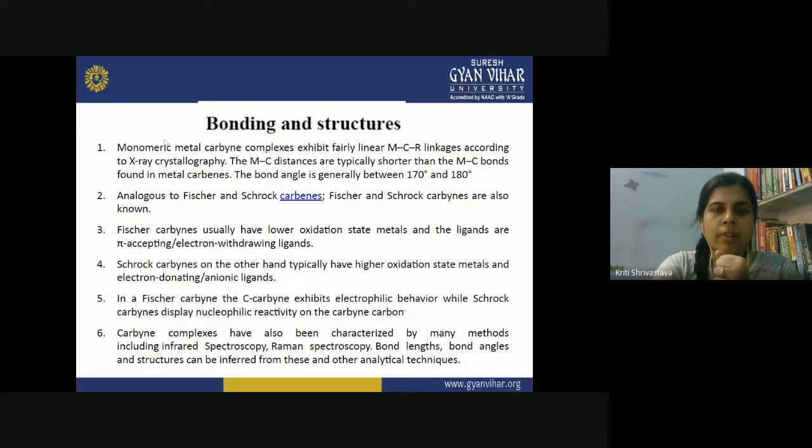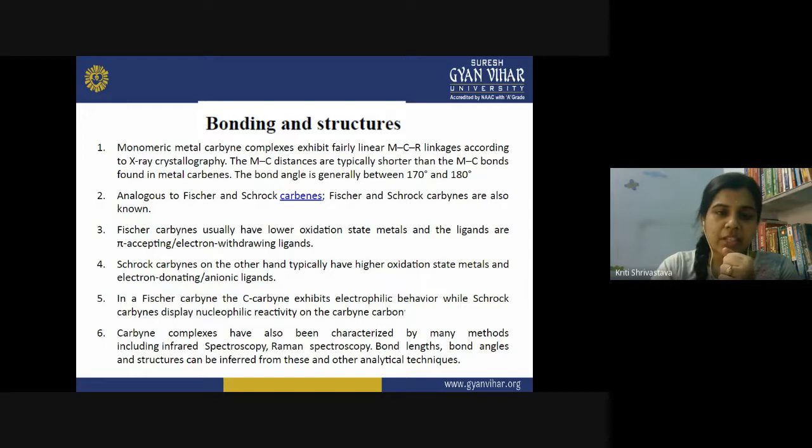So when we have a monomeric metal carbyne complex behaving like a terminal ligand, it has been found by X-ray crystallography that the bond angle is near 180 degrees. But generally it lies between 170 and 180 degrees, and bond distances are also shorter than in the carbene complexes.